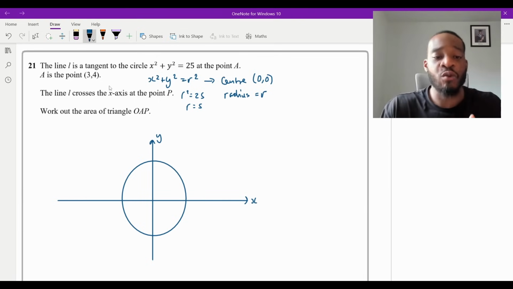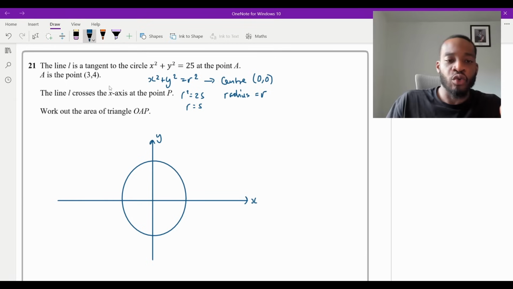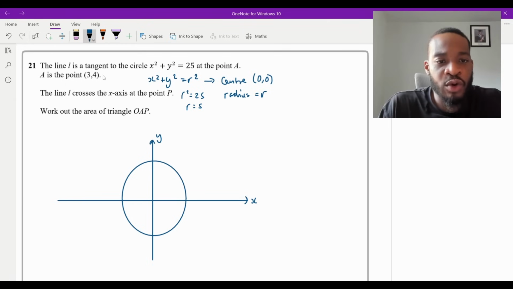A tangent is a line which just touches your circle, right? So where would the point (3, 4) be approximately? Remember, we know that the radius is 5. So let's just say 5 is over here, and that would be minus 5, like that. So the point (3, 4), well, 3 approximately is around there, and 4 would be here. So the point (3, 4) is on your circle. I'm going to put a 4 there. So this is the point A, which is (3, 4).